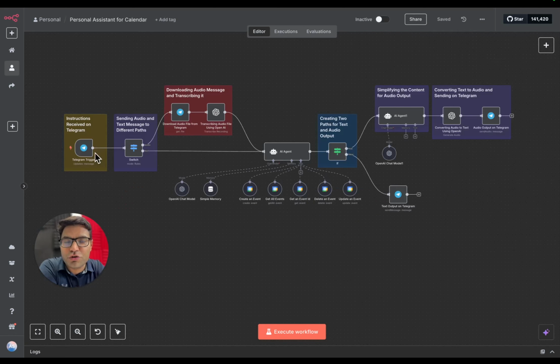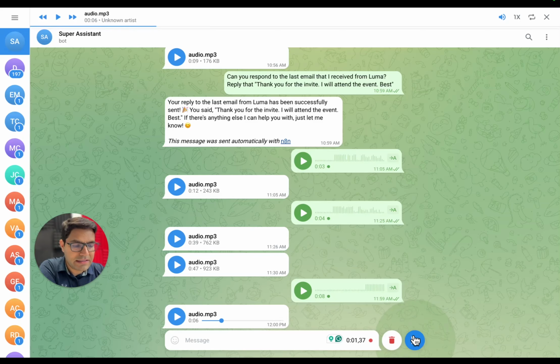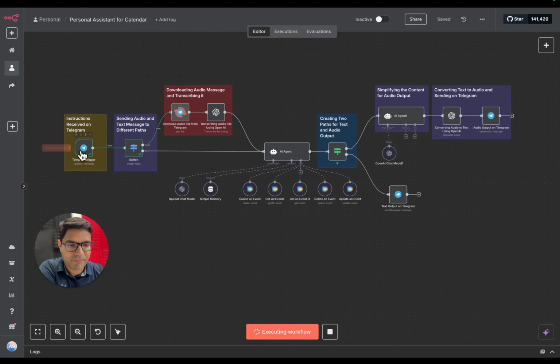Now, the next thing that you need to know is how data is flowing through this AI agent. Again, if you're new to n8n, if you're new to building AI agents, you need to understand that the flow of data is super important in any AI agent. Each node that you see in this AI agent has some kind of input data and some kind of output data. Okay. So for example, what meetings are scheduled on my calendar for tomorrow?